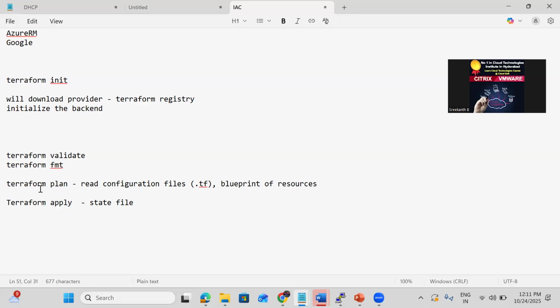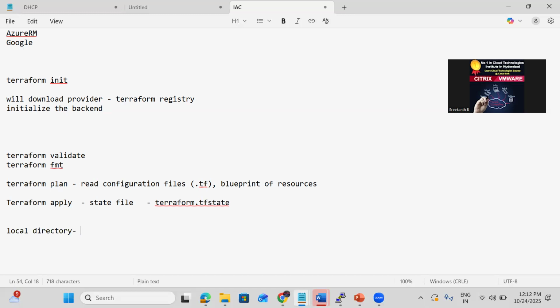And with which command is the state file getting created? Terraform apply. With Terraform apply itself, the state file is also created. The name of the state file is terraform.tfstate. By default, if you don't configure any state file setting, it is stored in the local directory where we have kept all our configuration files.